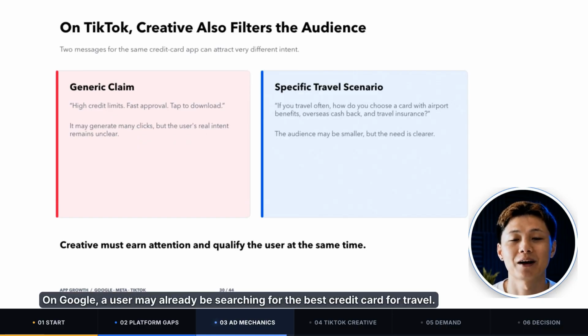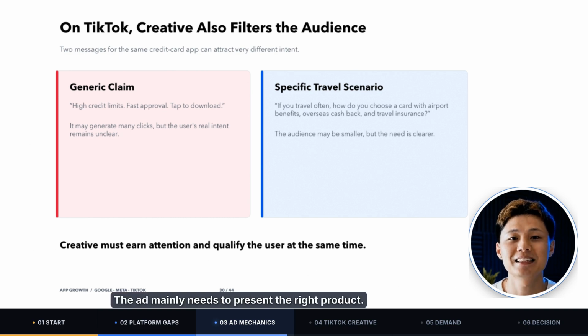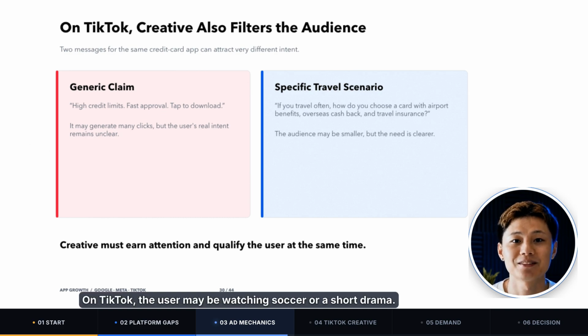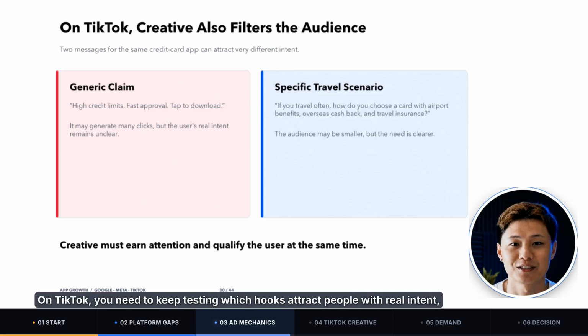On Google, a user may already be searching for the best credit card for travel. Their intent is relatively clear. The ad mainly needs to present the right product. On TikTok, the user may be watching soccer or a short drama. The ad first has to make them stop scrolling, then get the right person interested, while filtering out as many low-quality clicks as possible. So, on TikTok, the creative has to attract attention and qualify the user at the same time. That is why creative requirements are so high on TikTok.